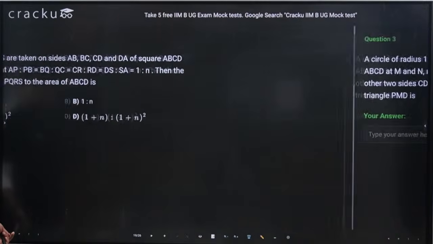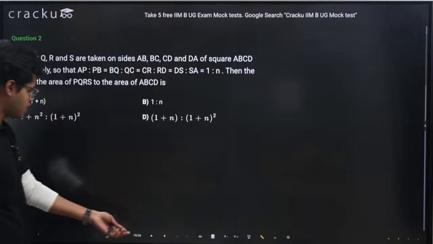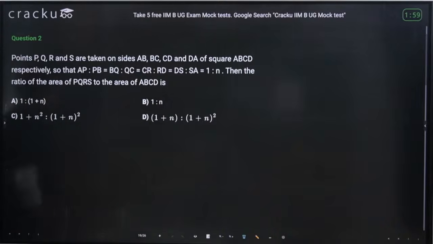Oh, sorry. Yeah, question 2, second question of the day. Pretty easy question. This is also a previous year IPMAT question.